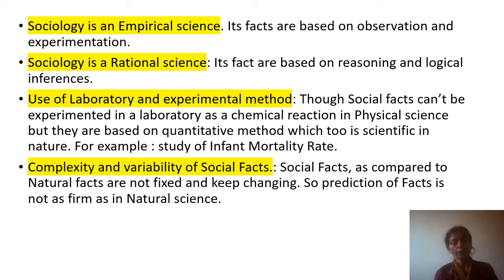Other societies will not be following the same thing. What you eat, what time do you eat, what time do you get up. You have a certain value system on which your society is functioning, and you are also functioning because you are a part of that society. You are not different from society. But your social fact will be different from other societies' social facts. So they are very complex and they are variable. They are very varied in nature. They are not singular, one single social fact on the basis of which everything is functioning, as is there in the natural sciences. It is not there in the social sciences, because as there are people, so many are the social facts also. I hope you have understood this point.